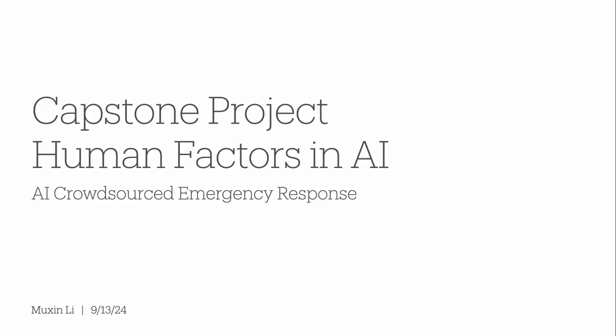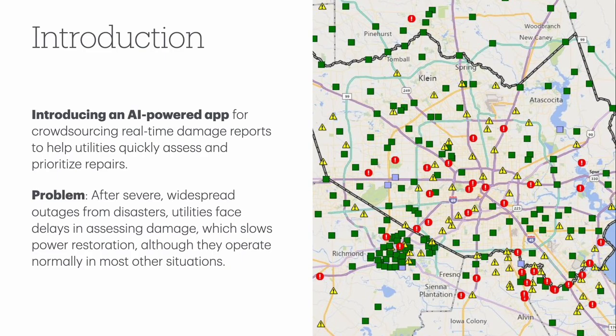For my Capstone project for the Human Factors in AI course, I'll be reviewing a product idea that I've been working on. This idea focuses on crowdsourcing damage reports to help utilities restore power faster during outages and making it easier for citizens to get updates and information. This idea came out of my own experiences of living in Houston. I and millions of other people went through a prolonged outage during Hurricane Beryl earlier this year.